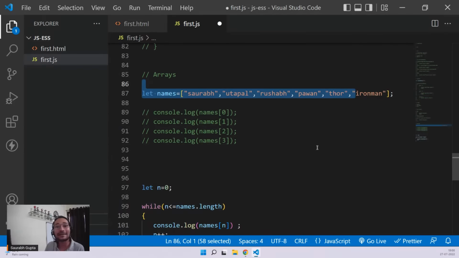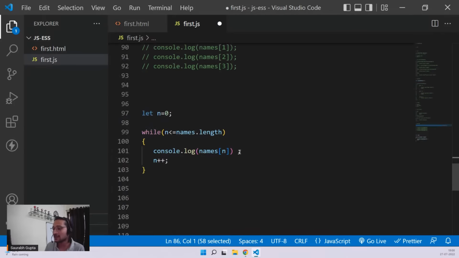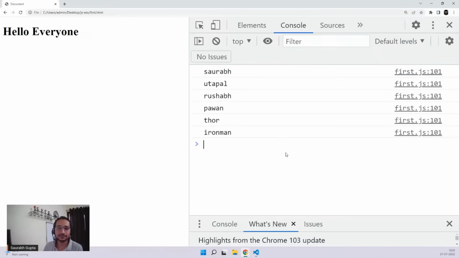So I always want to go till 5, not till 6. So in this case, either you can do less than names dot length, because names dot length is 6. So n should be less than 6. That means 5 should be the highest value. Or I can do less than equal to names dot length, that is 6 minus 1. That again becomes 5. So again, totally up to you guys. Nothing is wrong. Either you do this or you do this. That's it. Whatever you like, you can do that.